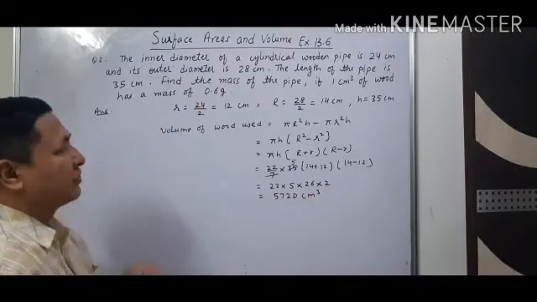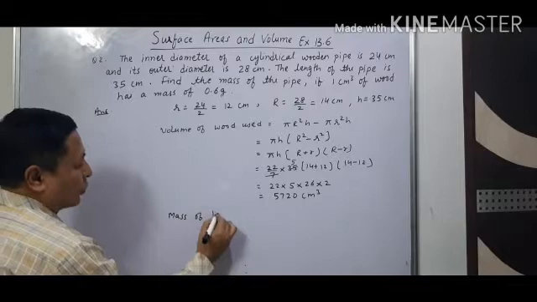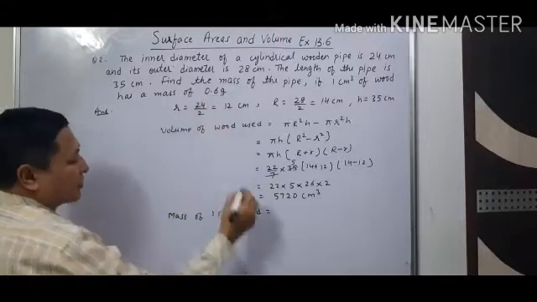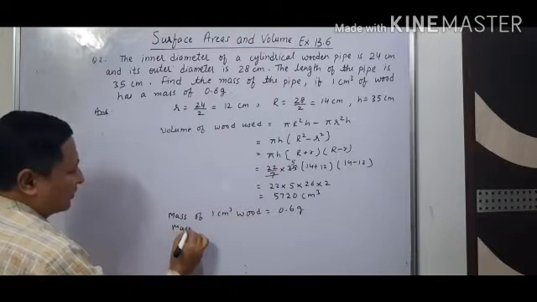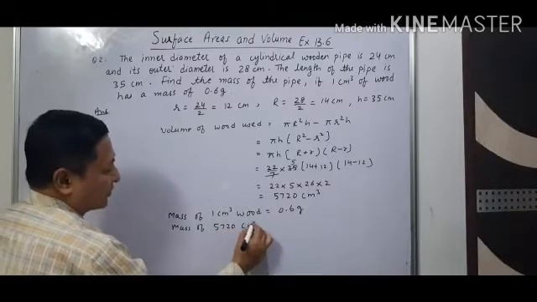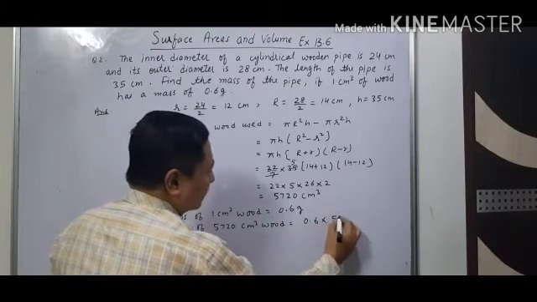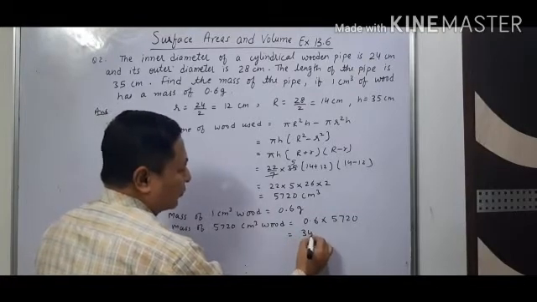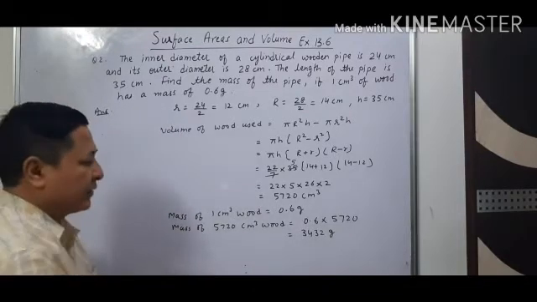Now we have to find the mass of the pipe. In the question it is given that the mass of 1 centimeter cube of wood is equal to how much? 0.6 gram. So the mass of this much wood, that is 5720 centimeter cube of wood, will be equal to 0.6 into 5720. When we solve this, we'll get 3432 gram. So when we convert into kg, we'll divide it by 1000.